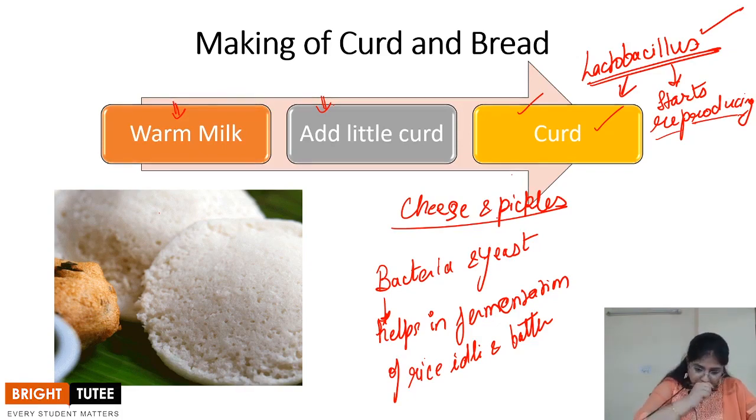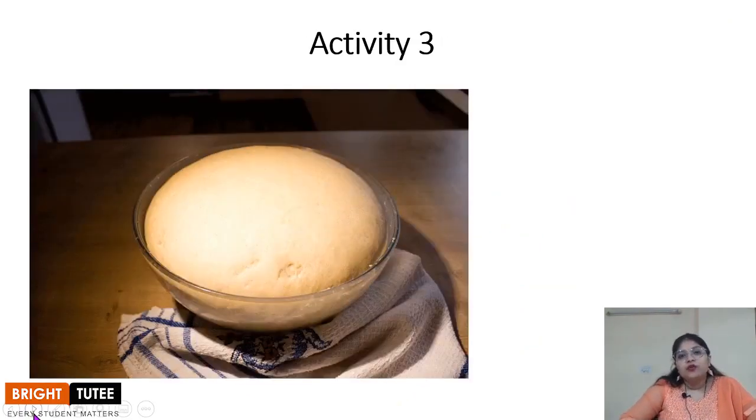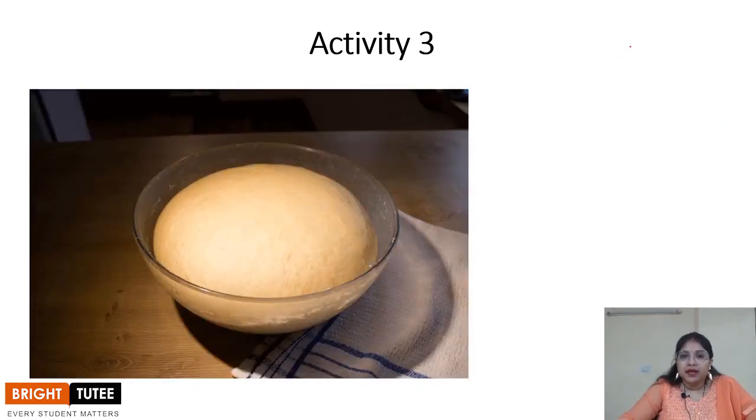Now, next we are going to talk about another important factor, that is the bakery products like your bread and your cakes and pastries.